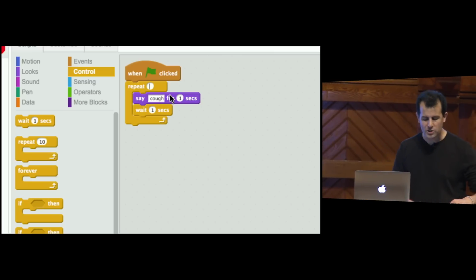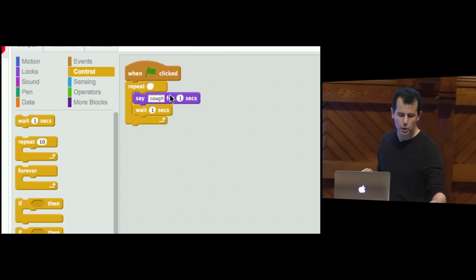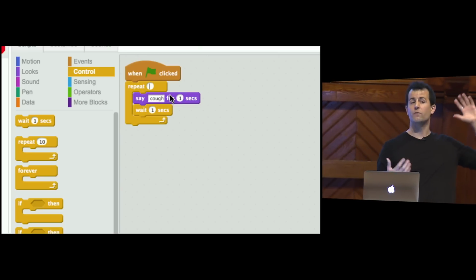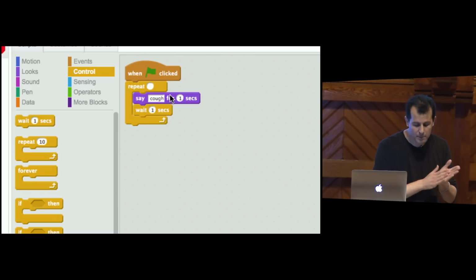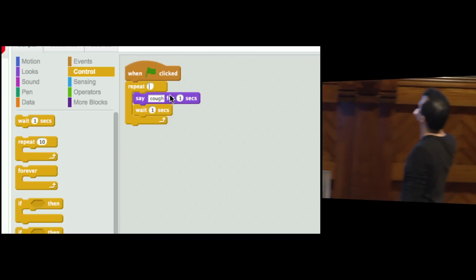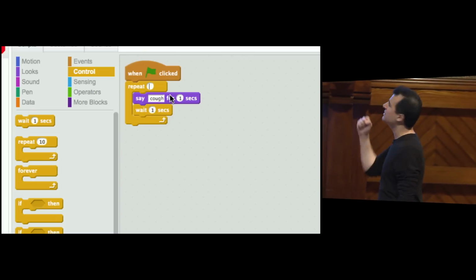So this is a general principle. Once you start copying and pasting code, whether it's in Scratch or in C, you're doing something wrong, most likely, or at least once you've exceeded some reasonable numbers of copies and pastes, you're probably doing something wrong. But you know what? I don't really like this. This isn't the cleanest design.